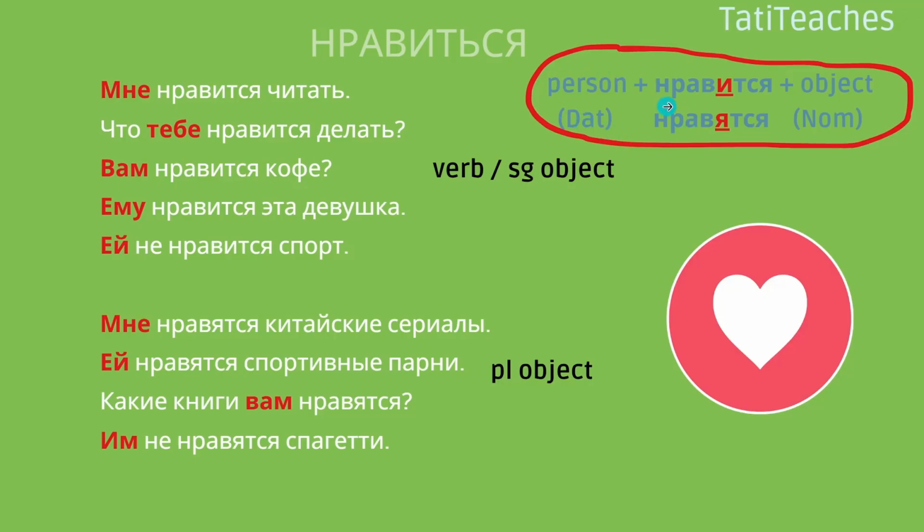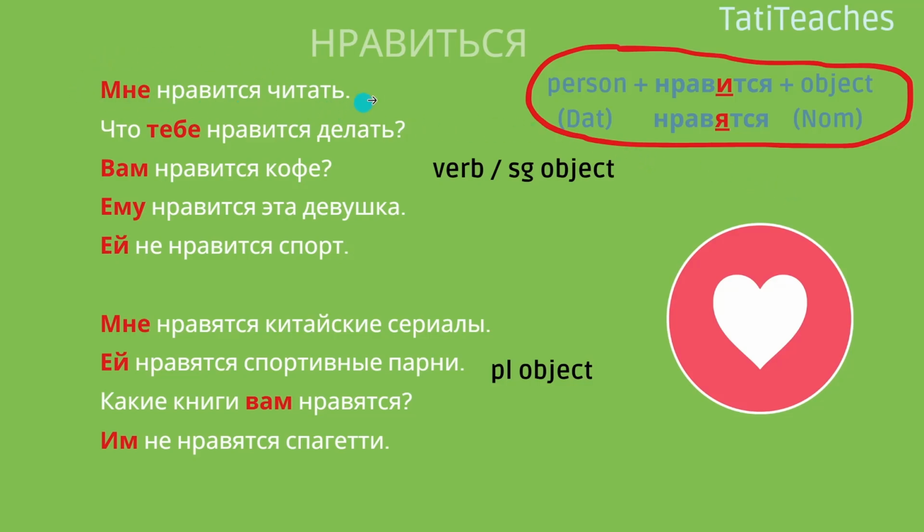Then you have two options, нравится and нравятся. The pronunciation is very, very close, especially if we speak fast. So the first one is used with verbs with infinitives and a singular object. The second is used with a plural object. And then the object is put into a nominative case. So it's a kind of reversed structure. Let's look at the examples on the left.